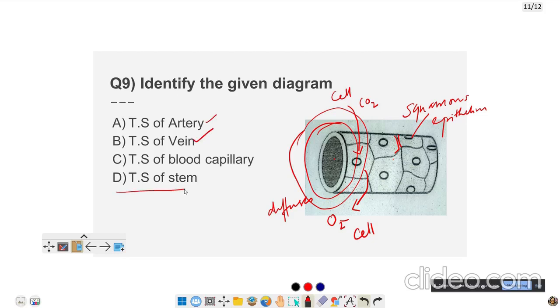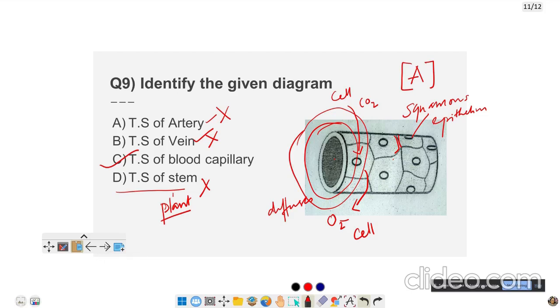it is not a stem. We cannot call this a stem because stem is a part of a plant. So here it is not actually a plant. This is not a plant. It is not a TS of vein. It is not a TS of artery. So the correct answer is TS of capillary. Capillary is made up of only a single cell, and that single cell is made up of squamous epithelium, as thin as a paper. Squamous is flat cell.